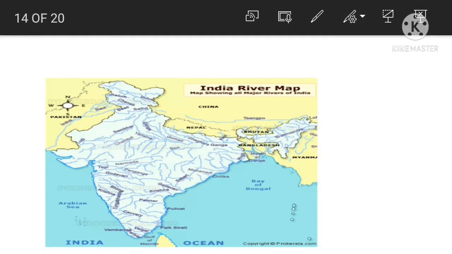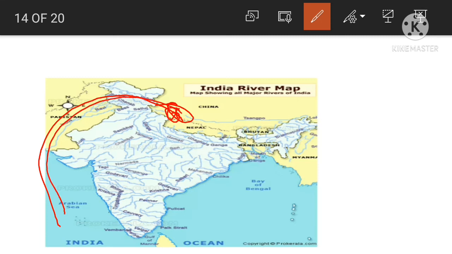See here, where is Tibet? This is the river Indus. This portion is Tibetan Plateau. Okay, from here the river Indus originates and flows through 3 countries. Okay, China, India and Pakistan, and flows into Arabian Sea. Okay.